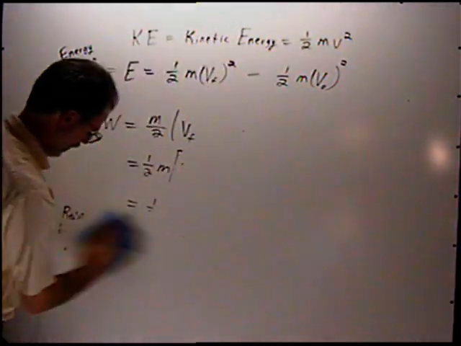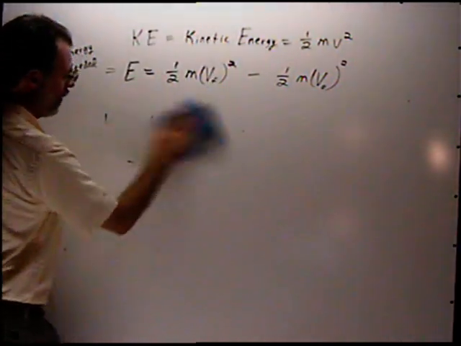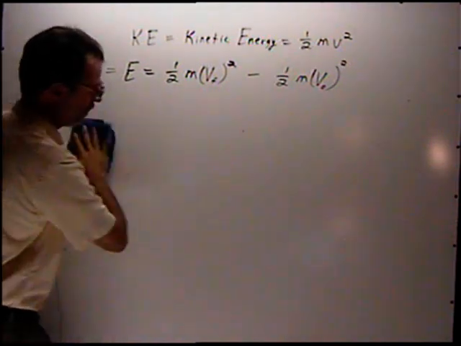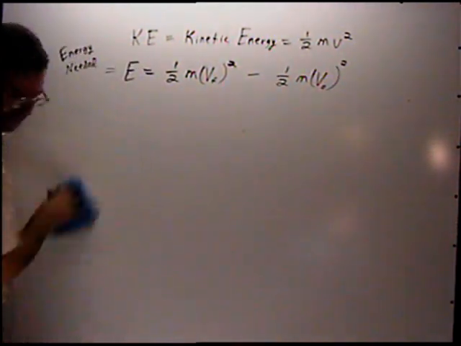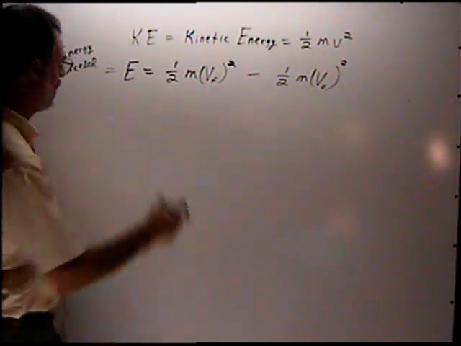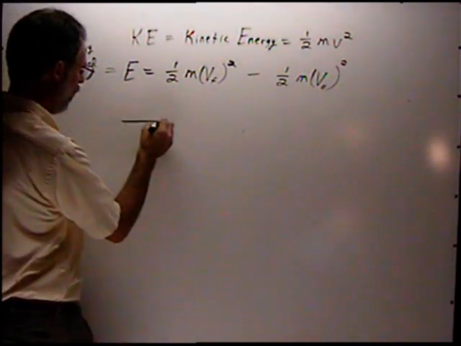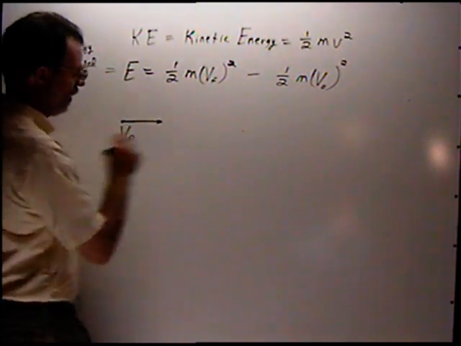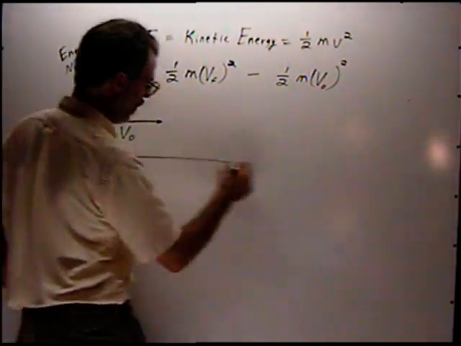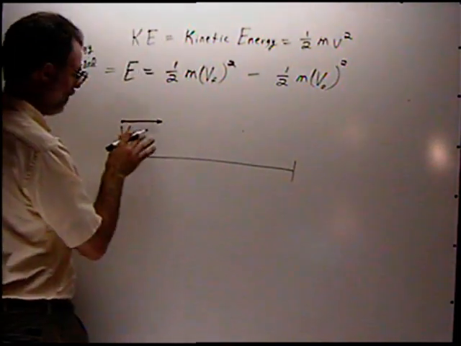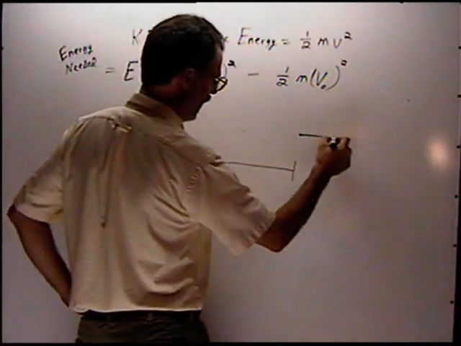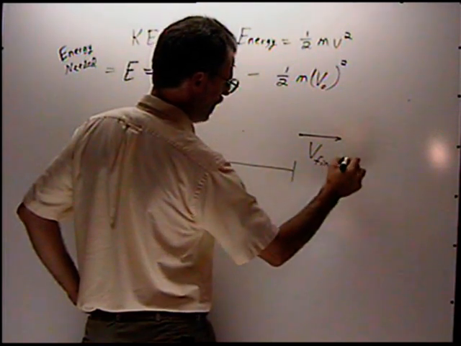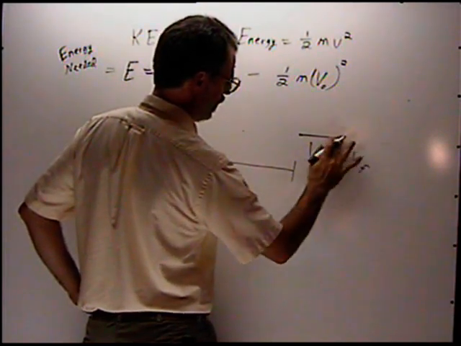Now we're going to interpret what all this means. Our interpretation goes like this. When the rocket had an initial velocity, we applied a force to it. The rocket had initial velocity Vo. At this point here, it has a final velocity Vf. It's larger.